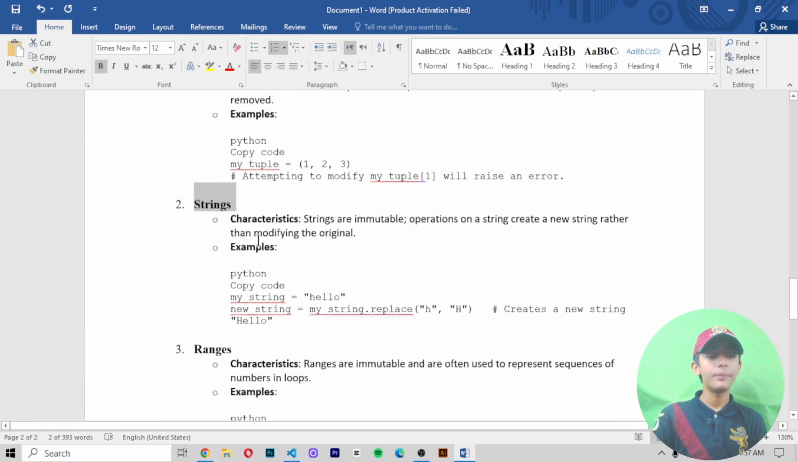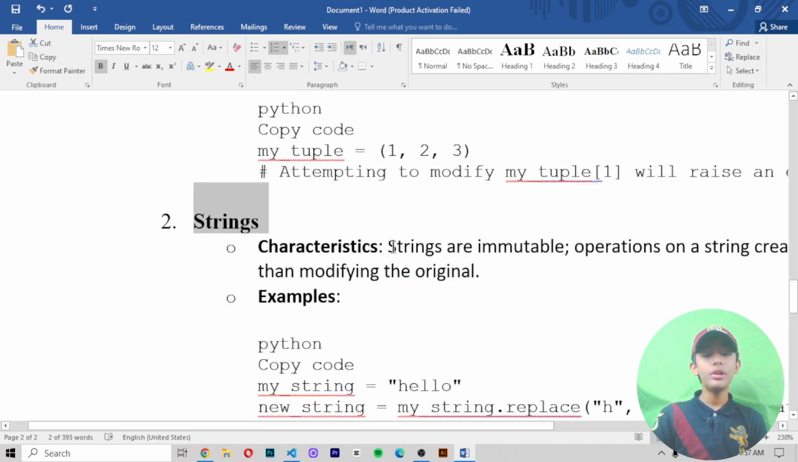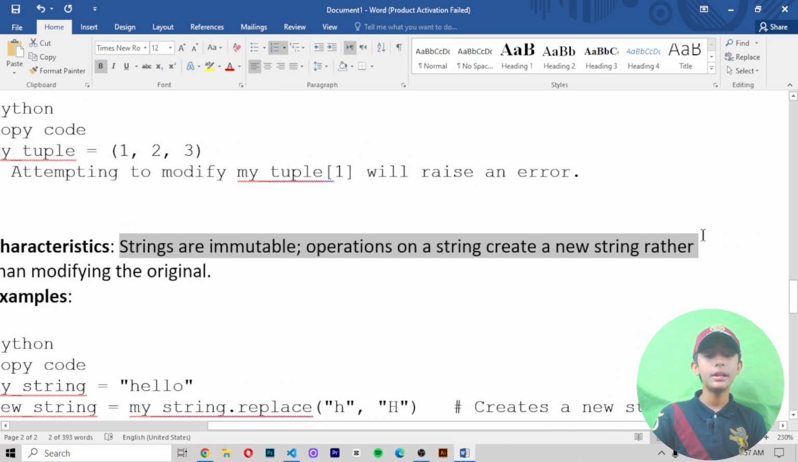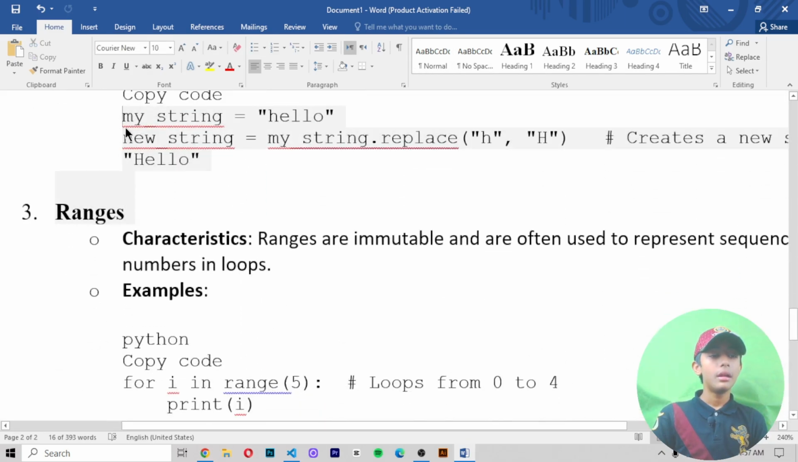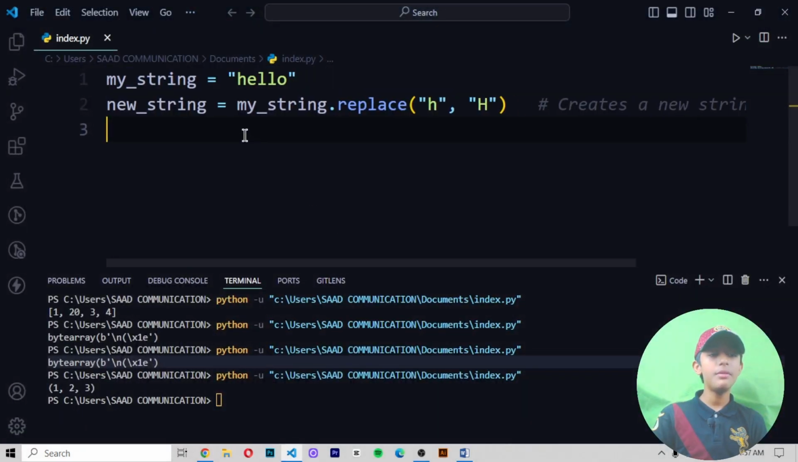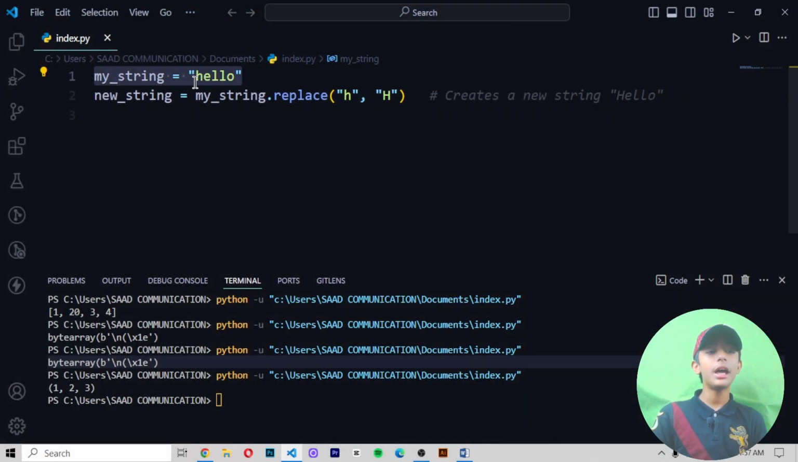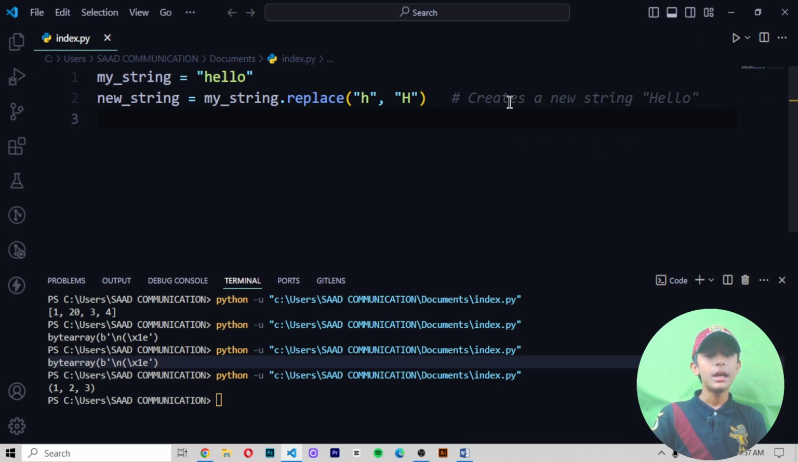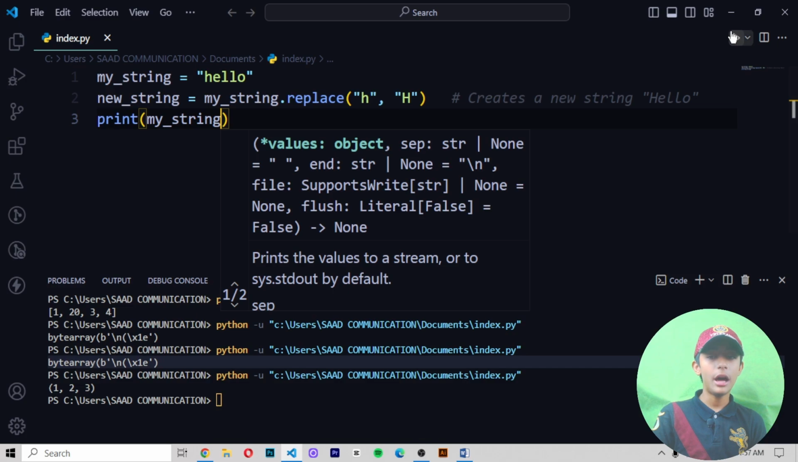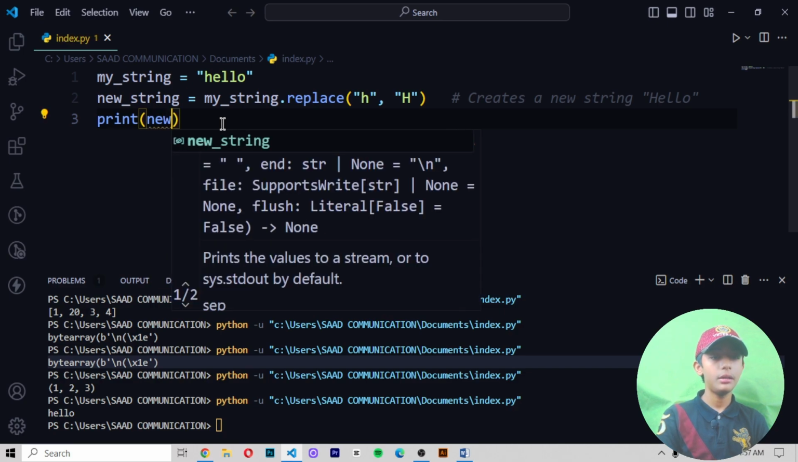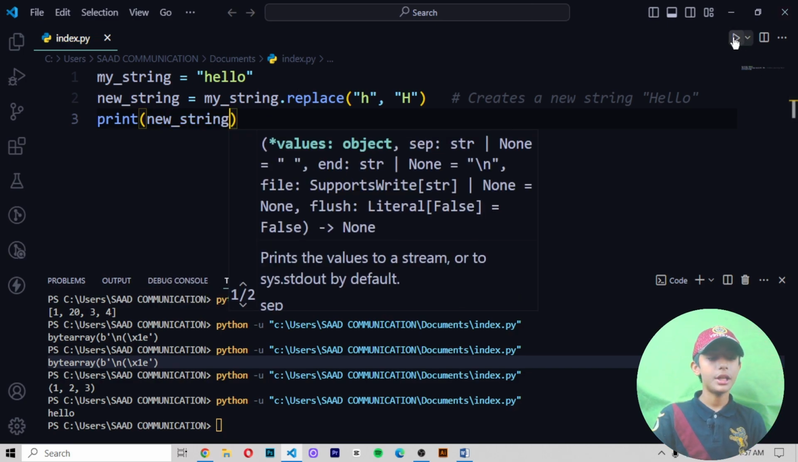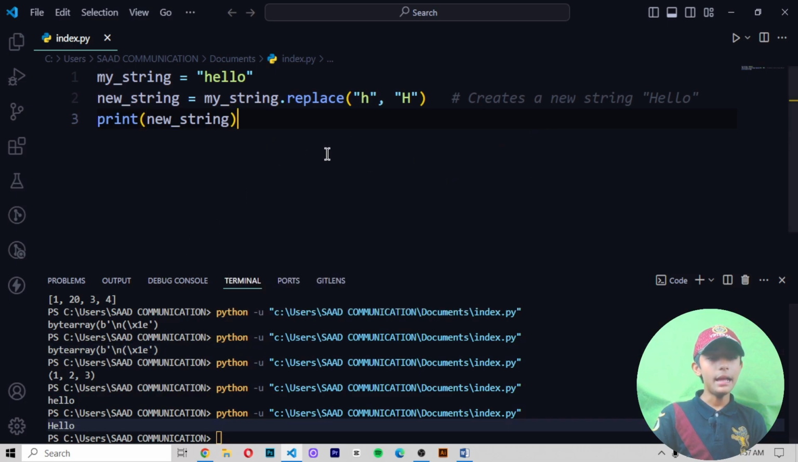Number 2, strings. Characteristics: strings are immutable. An operation on a string creates a new string rather than modifying the original. Like this one example. Here we create a string. In the first string I write hello, and then in the second string I write capital H. The second string creates one new string, Hello. Let me show you. If I write print my string, it gives me hello in the output. But if I say print new string, it gives me Hello with H in capital.